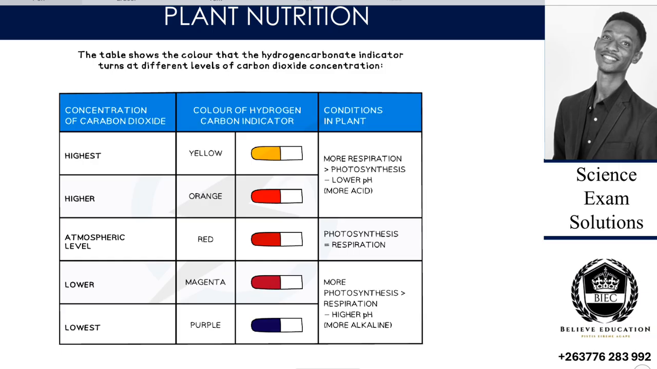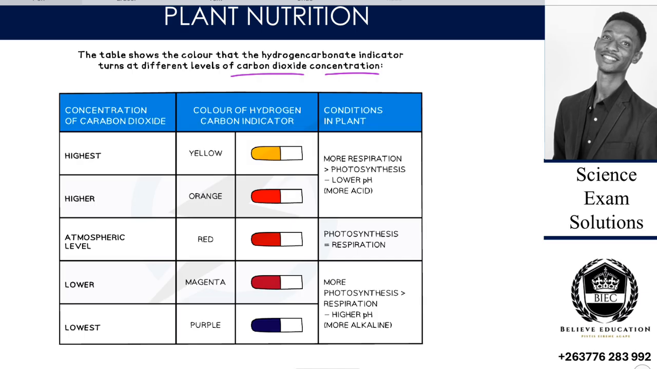So the table shows the color that the hydrogen carbonate indicator turns at different levels of carbon dioxide concentration. So this experiment particularly, we want to see how the net exchange stands, in other words we are trying to see the concentration of carbon dioxide, how it is changing as we change from daytime to what?